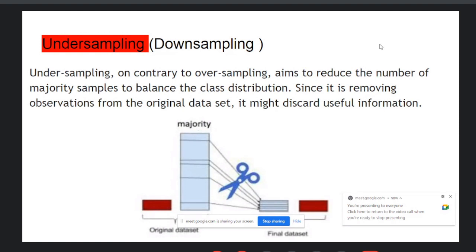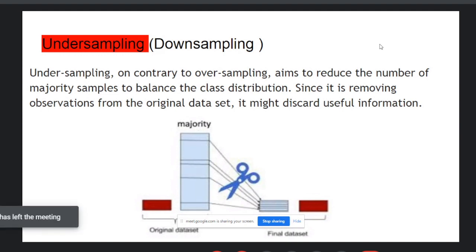You just reduce the number of samples. Obviously, this is not the best approach because you discard most of the information. So I suggest you don't use undersampling to handle the data set.